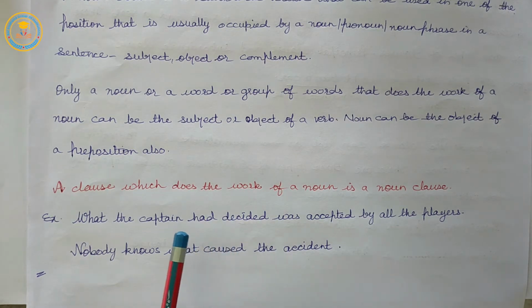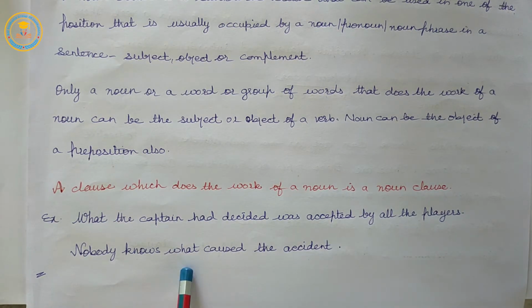Listen, in B, what caused the accident is a clause. Subject: what. Predicate: caused the accident. It is the object of the verb knows in the main clause. So the question is, nobody knows what? The answer: what caused the accident. That is what nobody knows. So it is therefore a noun clause.